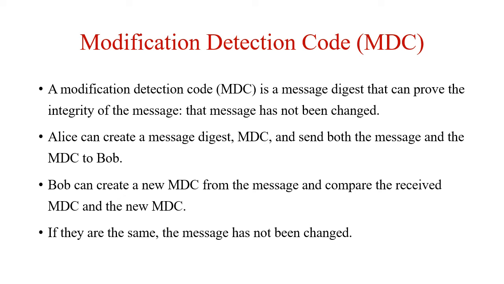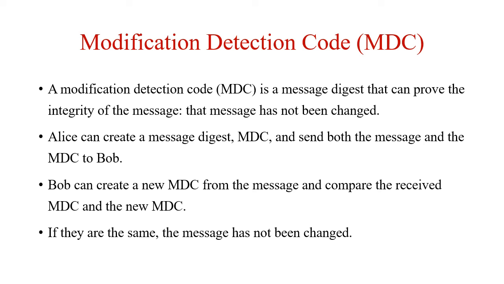If they are the same, then the message has not been changed. The message can be transferred through an insecure channel, and the eavesdropper can read or even modify the message. But the MDC needs to be transferred through a safe channel, and safe here means a channel which is immune to change.